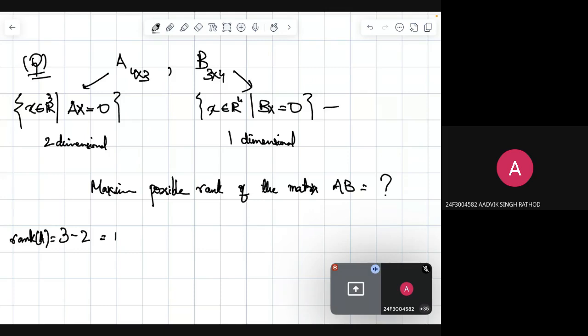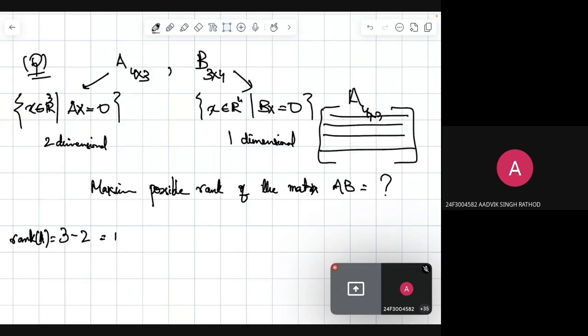A is a 4 by 3 matrix, which means A has 4 rows and 3 columns. So when we multiply a vector with A, it has to be 3-dimensional, right? So when we find the rank from the rank nullity theorem, the dimension is taken as 3 and nullity is given as 2. So 3 minus 2 is 1.